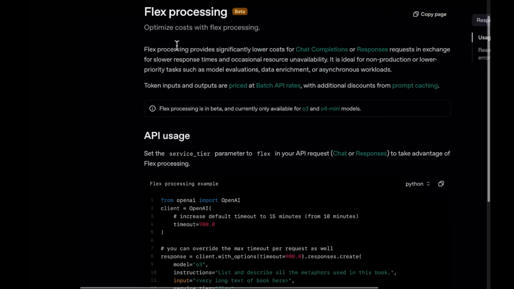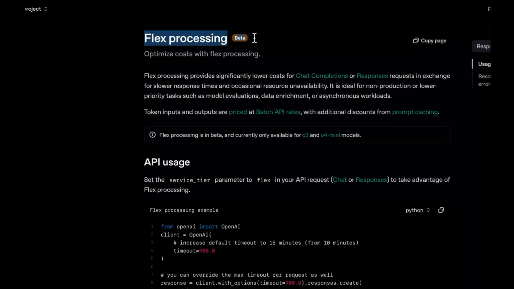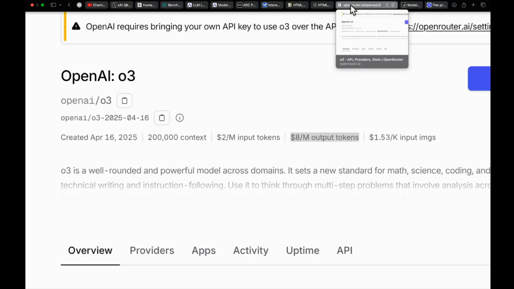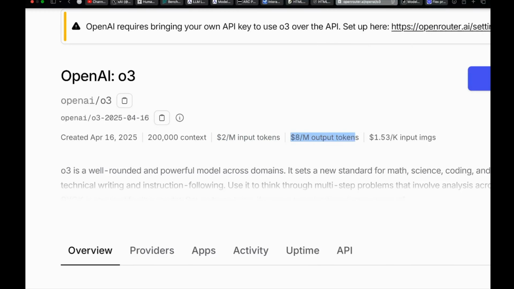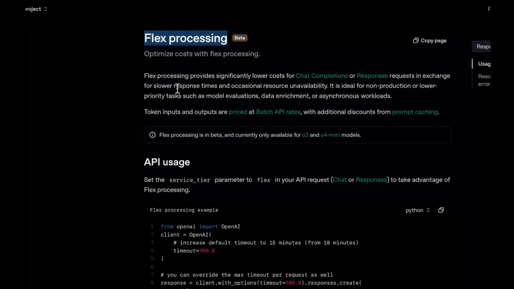By the way guys, if you use OpenAI's API, there is an option called flex processing, and with the help of that, the price actually gets reduced by 50%. So this can go down to $1 per million input tokens and $4 per million output tokens. Yeah, but at the cost of speed and response time. So you will get slower response times and you will have to wait a lot for the response. At least that is what they say.